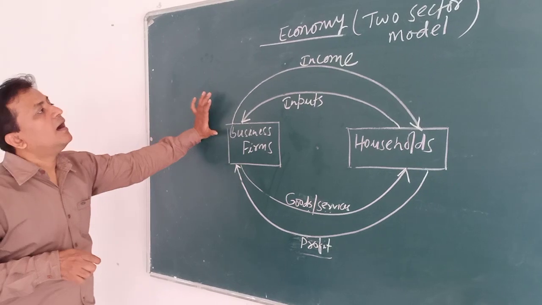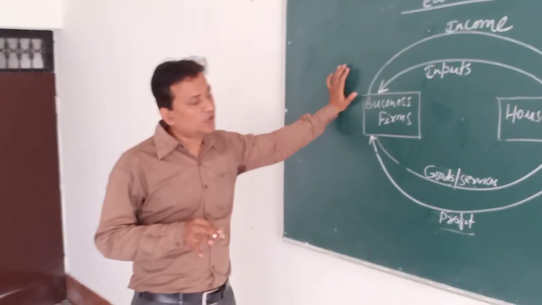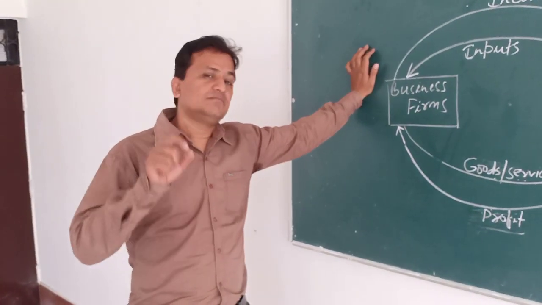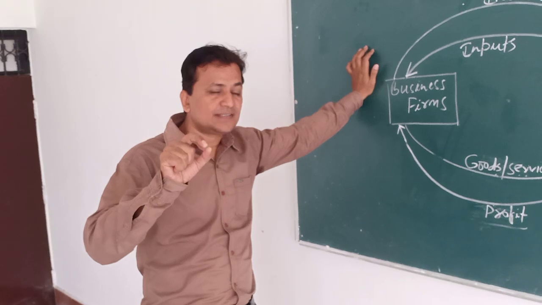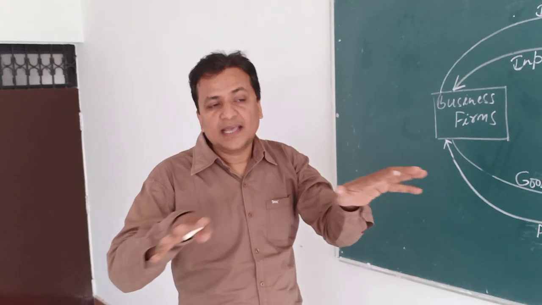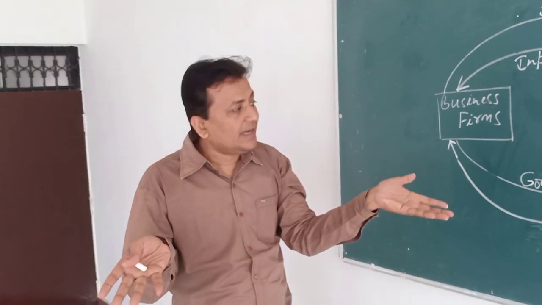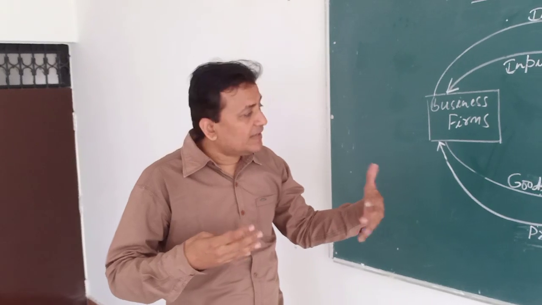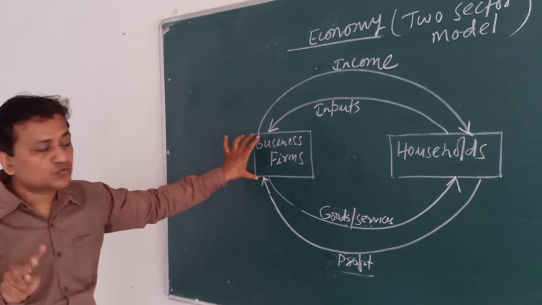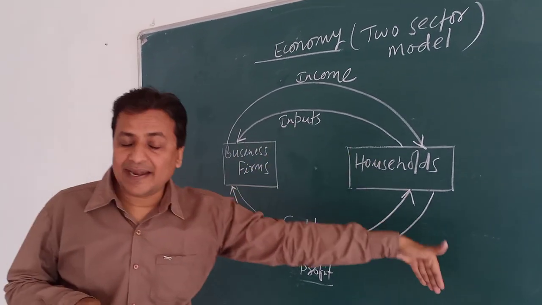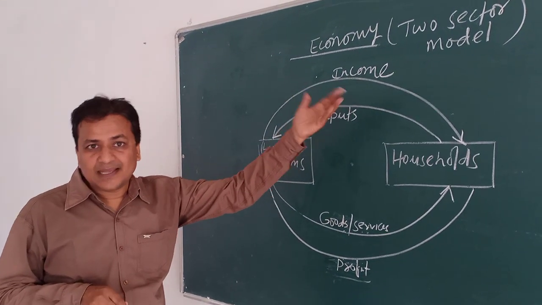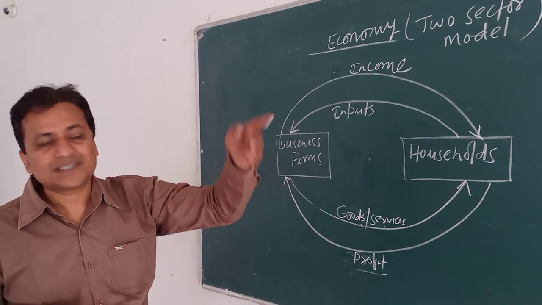So whenever we talk about the functioning of the economy and how we can understand it with this simple diagram, mind it, economy means how the different types of economic activities are taking place, and who are the main actors, that is to say, the different components of the economic system. So when we talk about the two sectors, business firms and households, we can also add here government and foreign investors, but that may be for further discussion when we discuss the three sectors and four sectors.